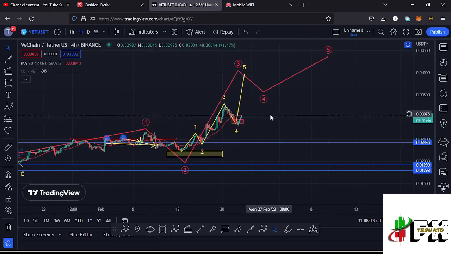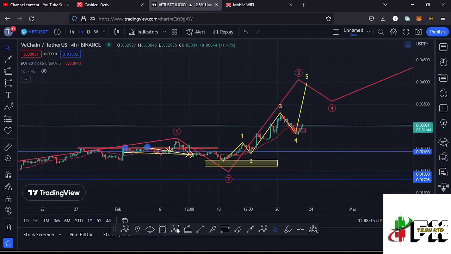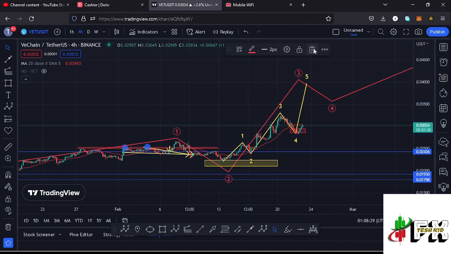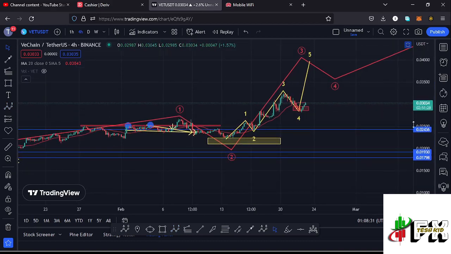And in the formation of that wave 3, which is an impulsive wave, I'm also expecting to see another 5 wave structure in formation within the formation of that wave 3, having the wave 5 of the microwave fully maximizing our target areas to the upside in the formation of that larger Elliott wave count 3. And I believe we are seeing such a scenario over here, where you can see that I have this Elliott